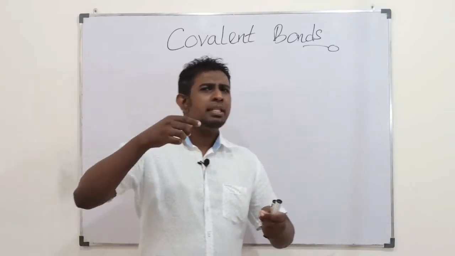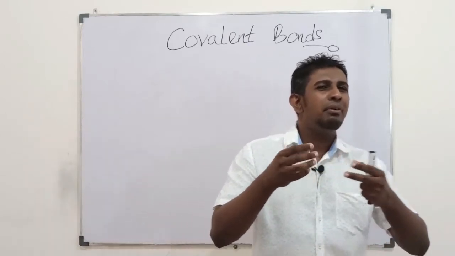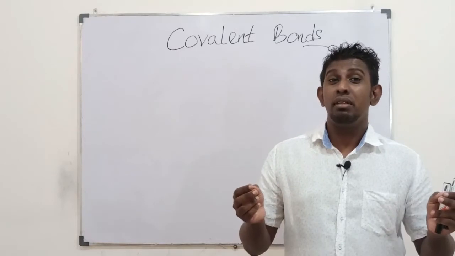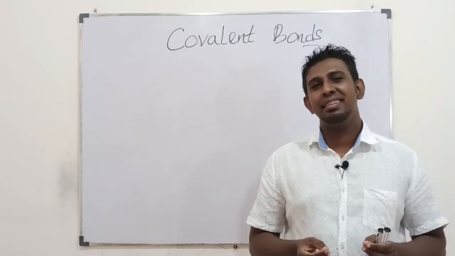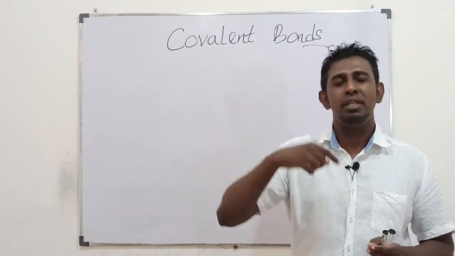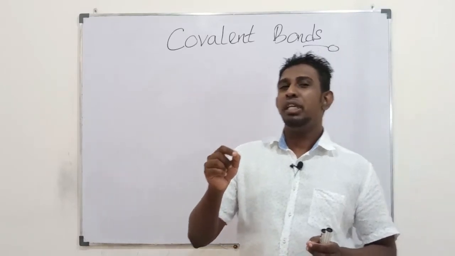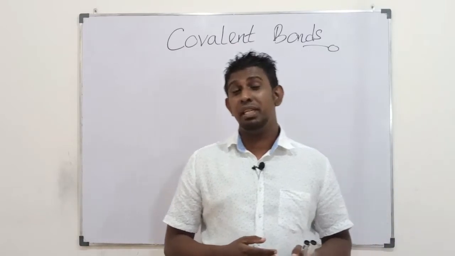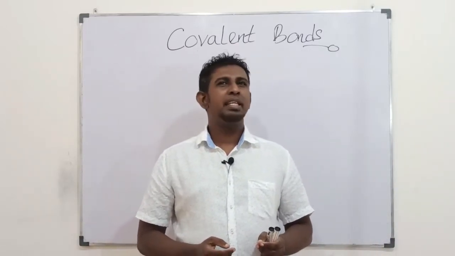Then, when we seek where this true attraction force actually evolves when atoms share electrons to form a covalent bond, you need to go to the very beginning, the origin, and find it out.